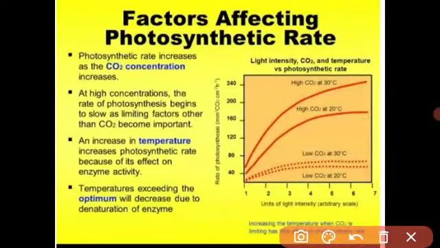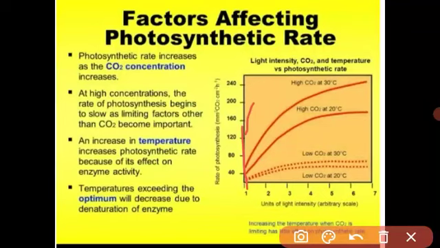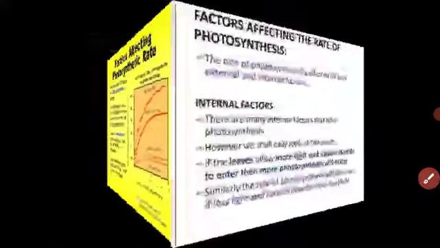See student, I told you that as carbon dioxide increases, the rate of photosynthesis also increases, but an optimum range of carbon dioxide is required for photosynthesis. Above the optimum range, carbon dioxide increases, there is no increase. Means look, if carbon dioxide is increasing here, see, carbon dioxide is increasing, then photosynthesis also increases, but at one stable point the rate of photosynthesis is stable, with no more increase in the rate of photosynthesis. Same like that, temperature also. Got it, student?